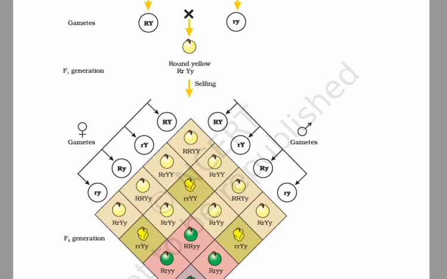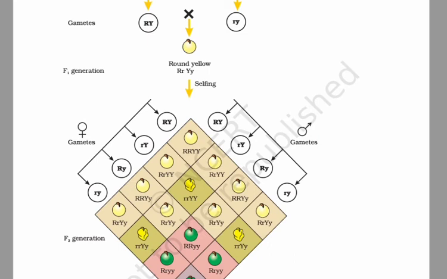If the two genes under study assort independently of each other, these would be the gametes: capital R capital Y, capital R small y, small r capital Y, and small r small y. R can be present with capital Y or small y only, and not with small r, that is capital R capital Y, or capital R small y.